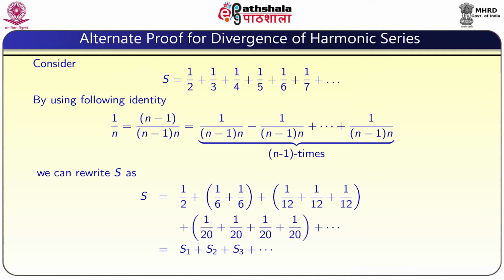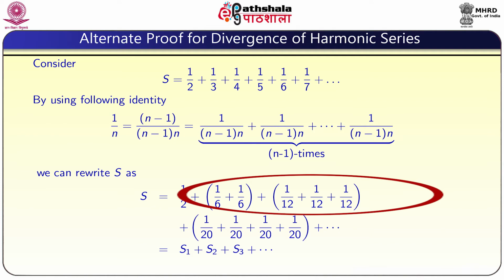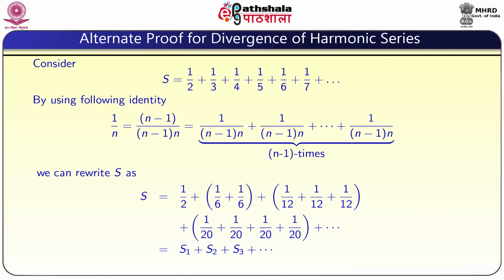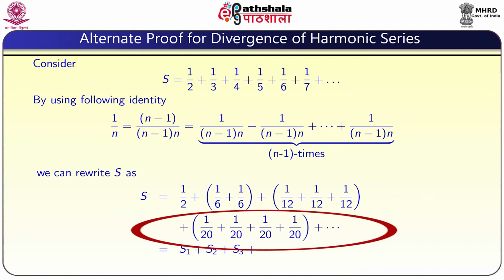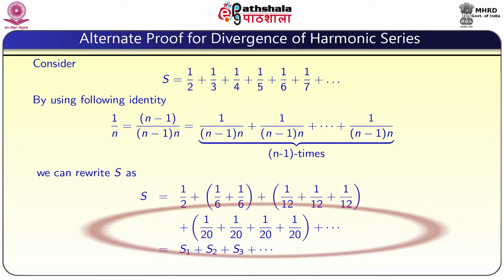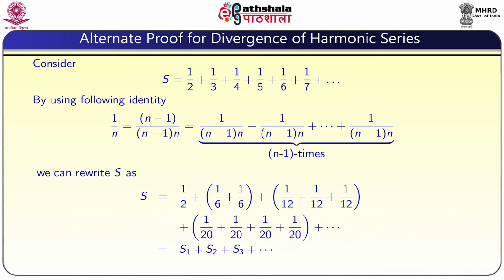Similarly, 1 by 4 can be written as 1 by 12 plus 1 by 12 plus 1 by 12. In a similar manner, 1 by 5 can be written as 1 by 20 plus 1 by 20 plus 1 by 20 plus 1 by 20. This will continue like this. So, what we can do now is, this sum can be written as S1 plus S2 plus S3 and so on. What is S1 here?